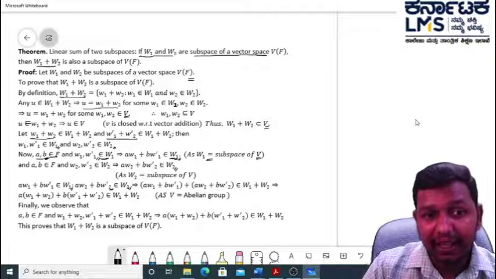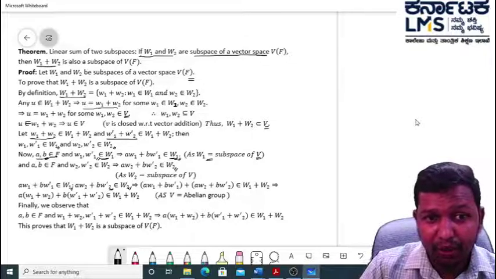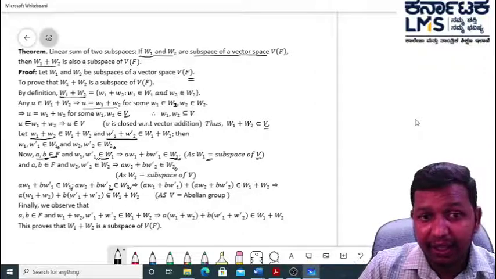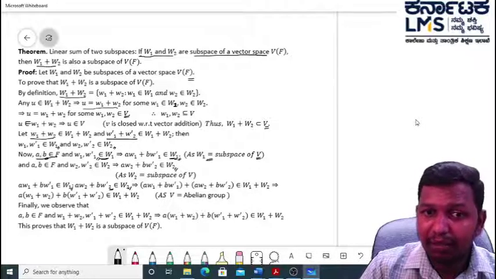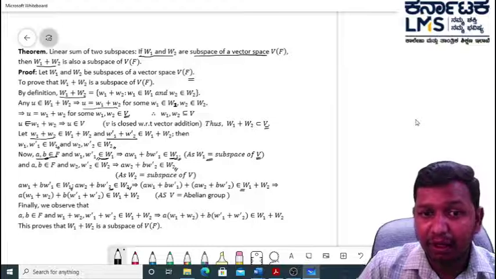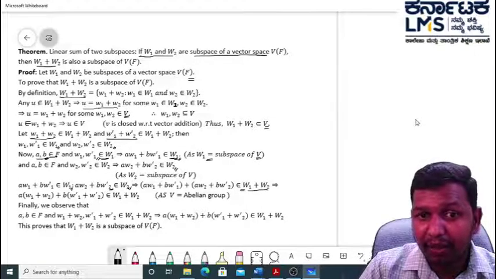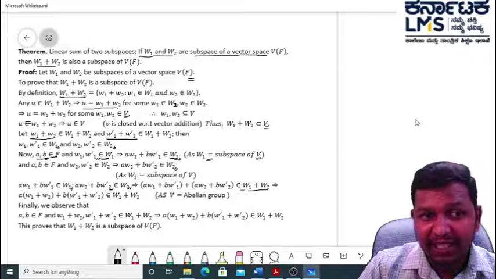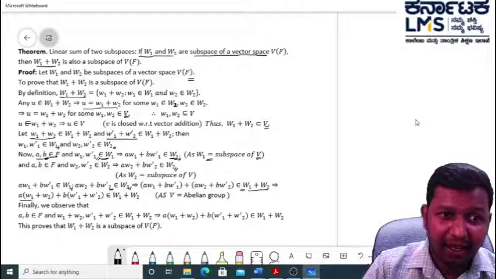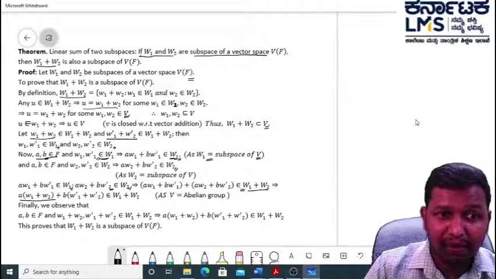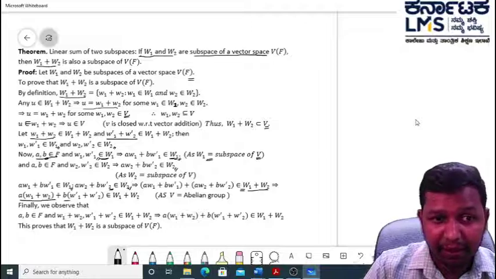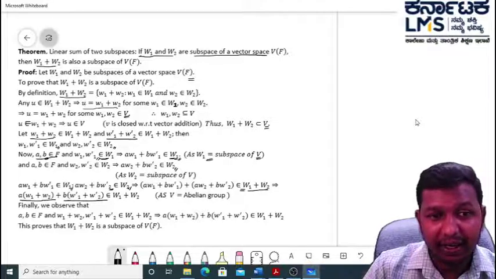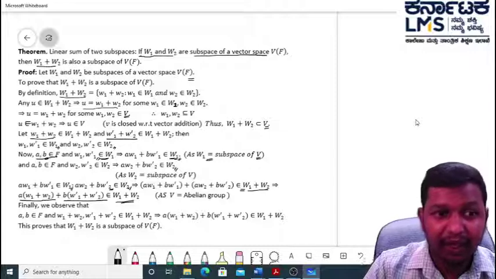Therefore, their linear sum, that is A W1 plus B W1 dash plus A W2 plus B W2 dash, is an element of W1 plus W2, which implies that A of (W1 plus W2) plus B of (W1 dash plus W2 dash) are the elements of W1 plus W2.